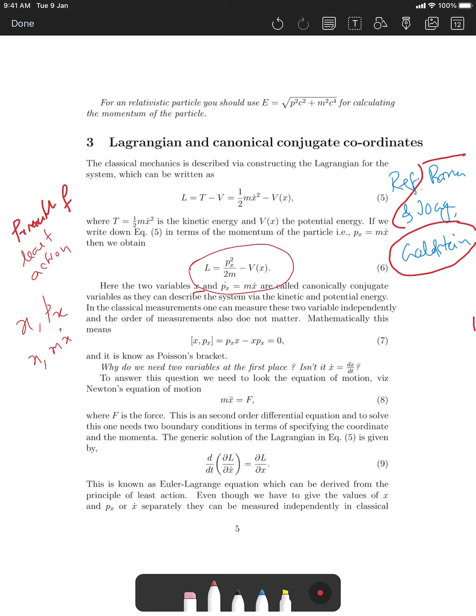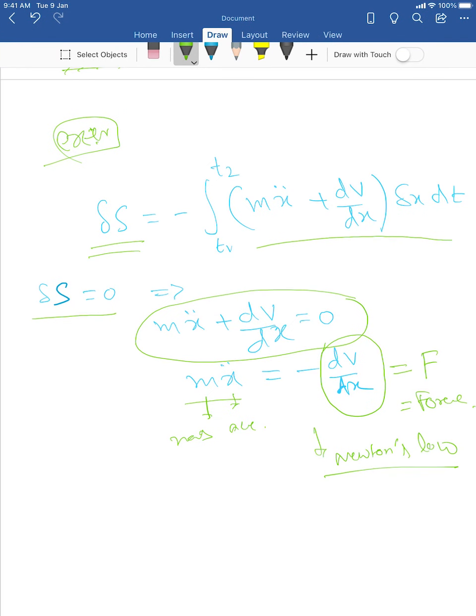this Lagrangian. Now there was one very important thing: why do you need these two variables? Because if you take x, you can calculate x dot, and m is the mass, so you can calculate m x dot. Why do you need two variables? To get that answer, go back to the previous equation of Newton's law. As in high school, this is a second order differential equation, and to solve a second order differential equation you need two boundary conditions, that means two initial conditions.